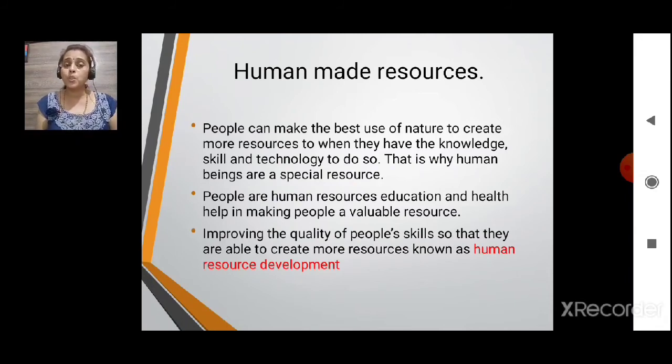And what is human resource development? Human resource development means improving the quality of people's skills. Already they have the skill, and sharpening it, improving it through training or through seminars, etc., so that they are able to create more resources. That is called human resource development.